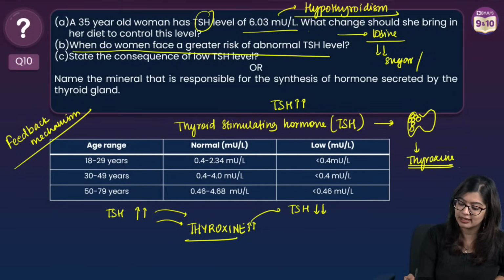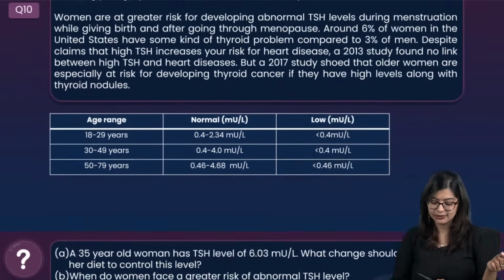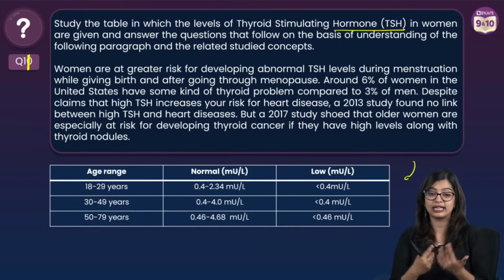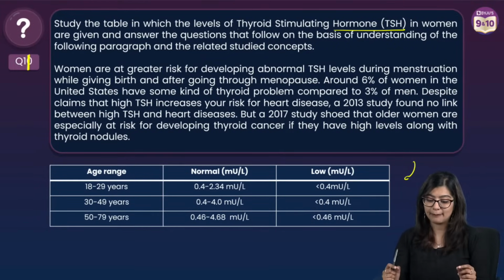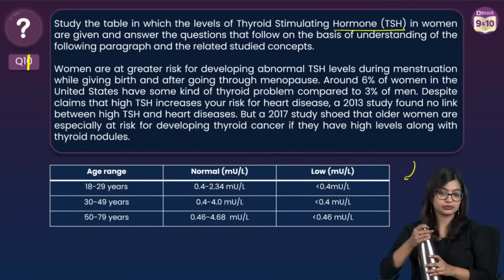Now the second one. When do women face a greater risk for abnormal TSH? That is there in the question only. When are women at a greater risk for developing abnormal TSH? Can you tell me from the question?